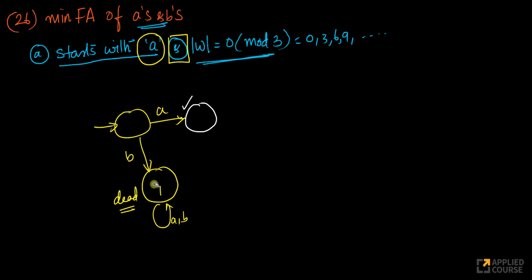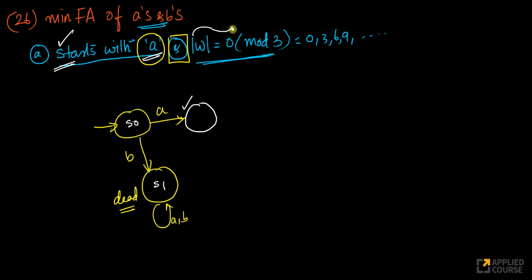Instead of calling these Q0, Q1, let's call them S0 and S1, so that we have a better way of representing it. S0, S1 are all about the starting string part, the states which correspond to the string starting with A.